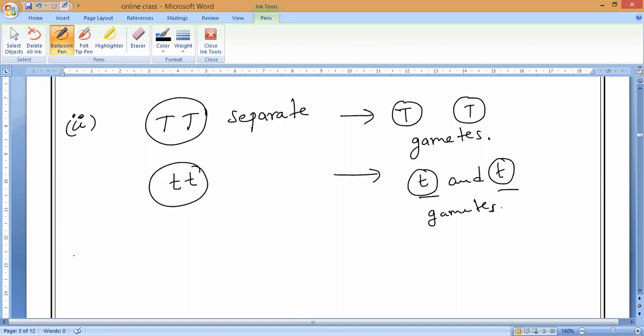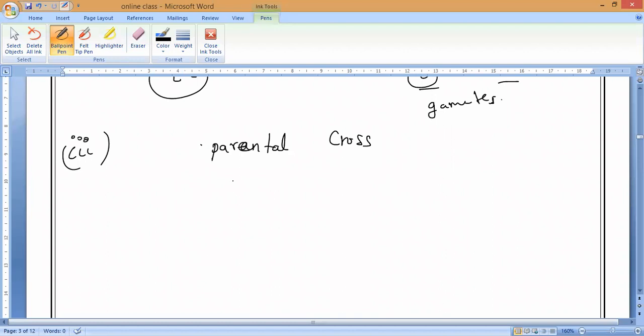So now the third point. What is the third point? The F1 generation, correct? Formation of the F1 generation is from whom, guys? From the parental cross. Yes or no? Please respond. Parental cross means parental generation. That is the third observation he noted. So he did the parental cross. Parental cross means what? Anybody can say? Varshini, Vensi, parental cross means what? Capital TT into small tt. Okay, guys? Capital TT into small tt.